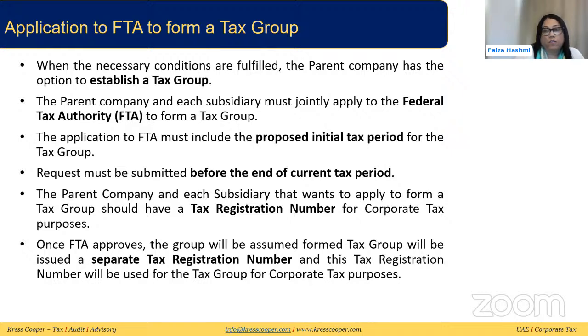We have been told that we need to have an individual tax registration number first, meaning we need to register the companies individually first and then subsequently go for a tax group. When that happens, most probably, like in VAT, this tax number will get suspended and a separate group tax number will be given for the group as a whole.